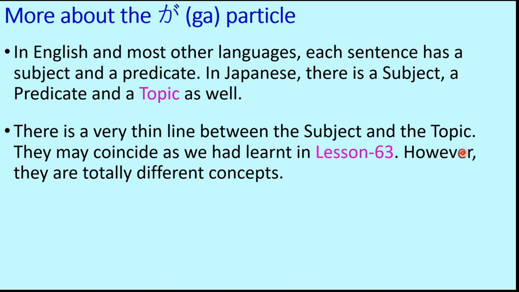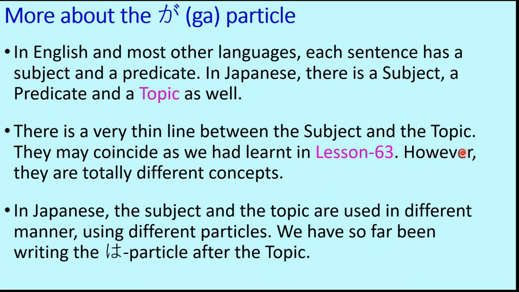So although they may look similar in their usage, that both follow the noun in some way, noun or the pronoun, and at times they may follow some adverbs as well, but generally nouns and pronouns. So in Japanese, the subject and the topic are used in different manner using different particles. We have so far been writing the wa particle after the topic.